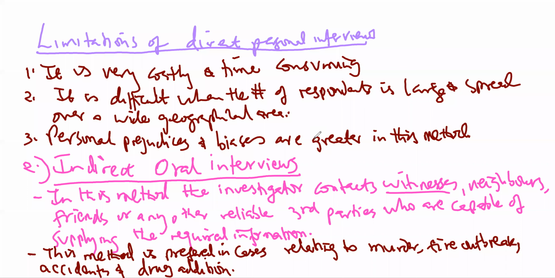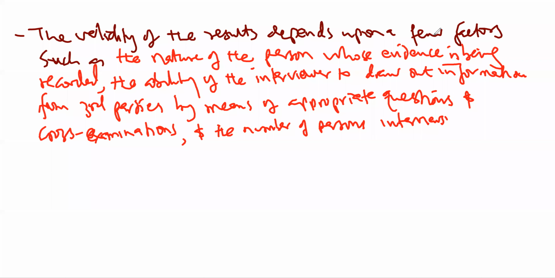So if you want to get valid information using this method, you need to interview several individuals who will supply independent opinions about the matter being investigated. So that's a caution when you're using this method. I want us to write it down here. For the information collected here to be valid, several things need to be put into consideration.